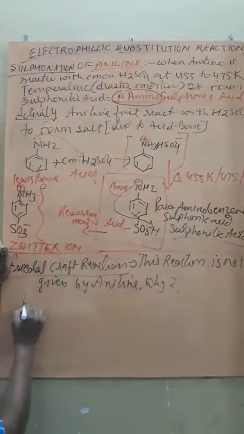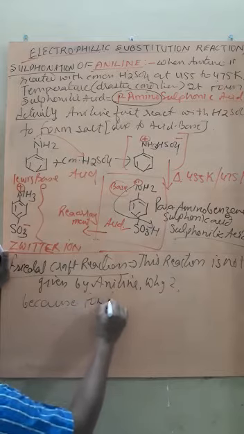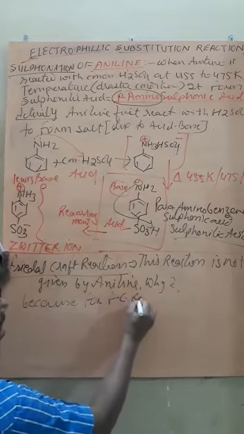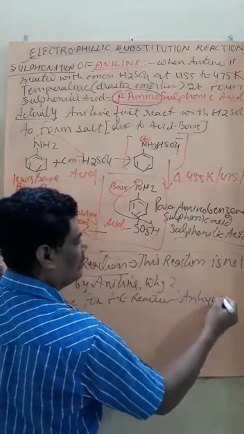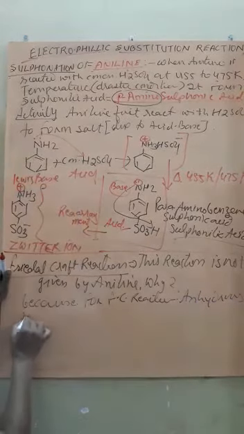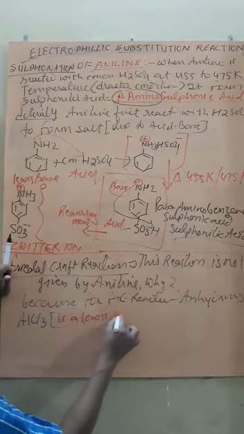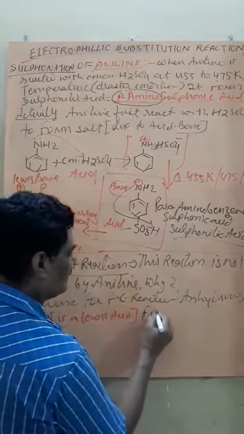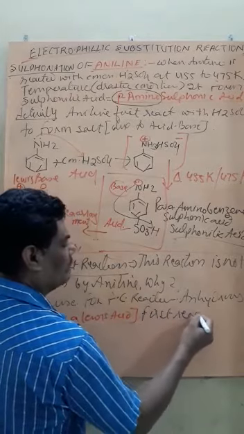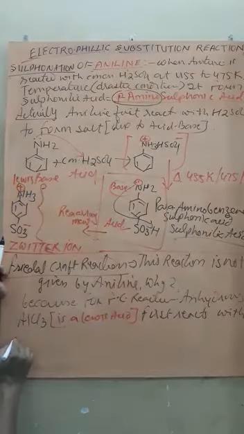The answer, because for Friedel-Crafts reaction, anhydrous AlCl3 is used, and anhydrous AlCl3 is a Lewis acid. First it reacts with aniline.